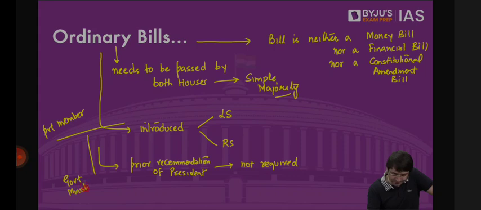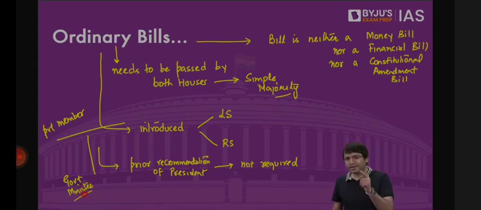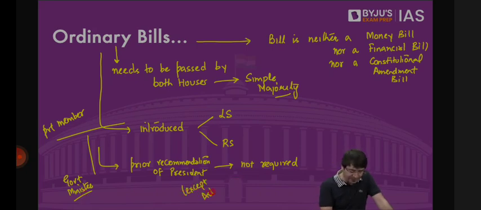There is one ordinary bill which requires prior recommendation of the President. Only one ordinary bill. Can you tell me what is that ordinary bill? Very good. Except a bill under Article 3, which talks about states reorganization. That is the only ordinary bill which requires prior recommendation of the President. Otherwise, ordinary bill. And what is an ordinary bill?